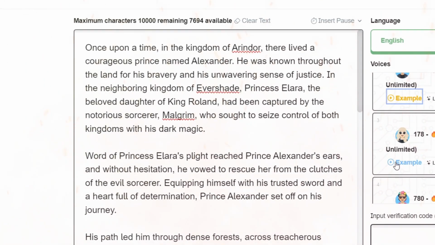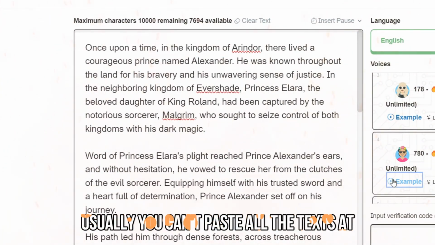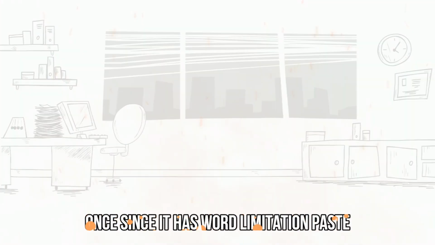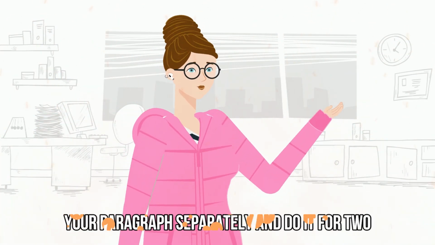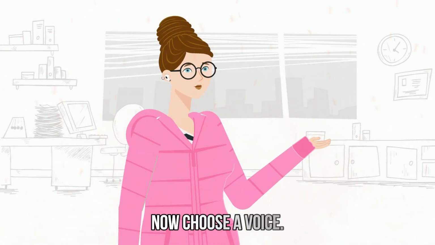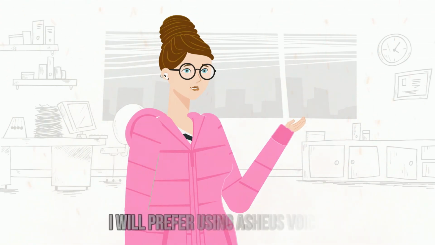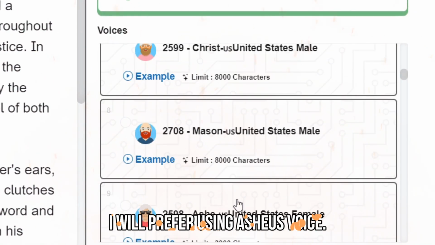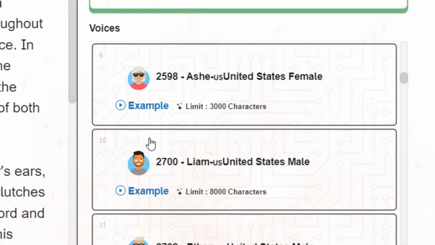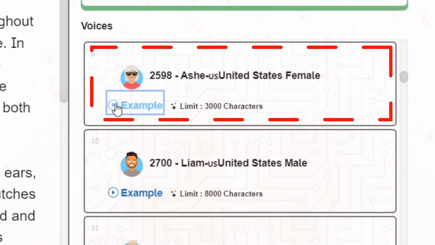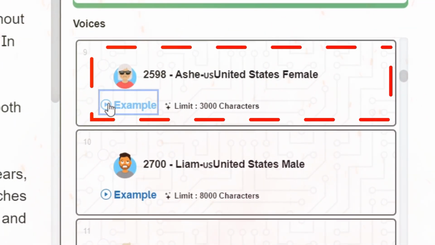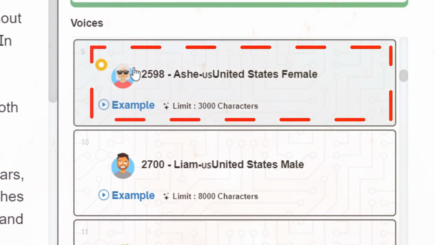Now paste your words. Usually you can't paste all the text at once since it has word limitation. Paste your paragraph separately and do it for 2 to 3 times. Now, choose a voice. I will prefer using Ash or US Voice, but you can test out and play with different voices in it. TTS Maker is a free text-to-speech tool that provides speech synthesis services.